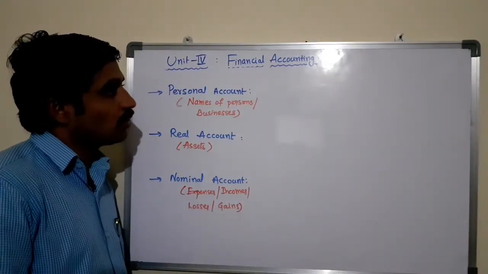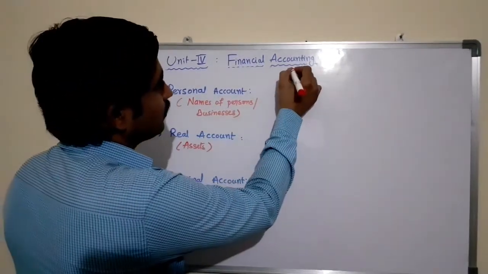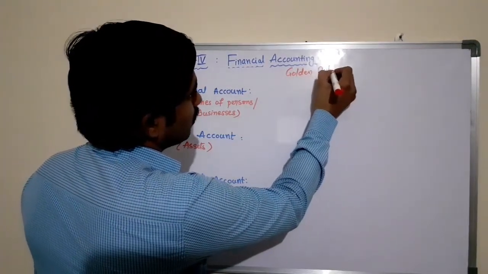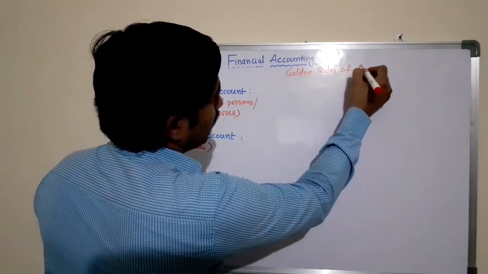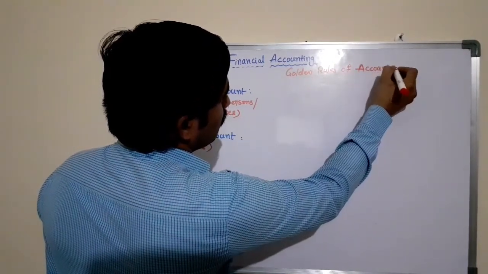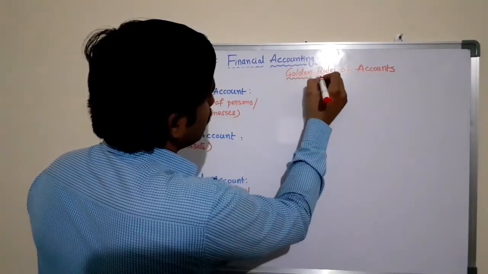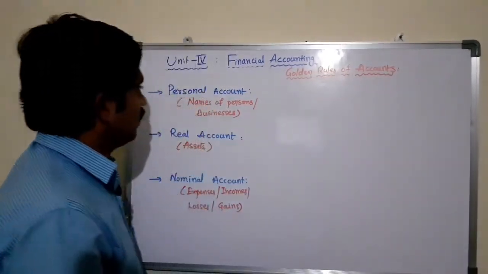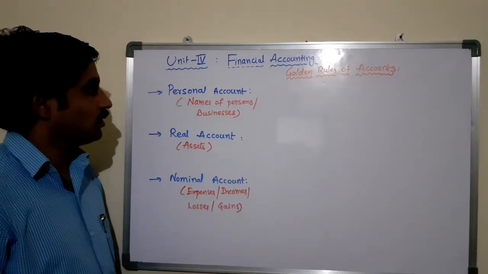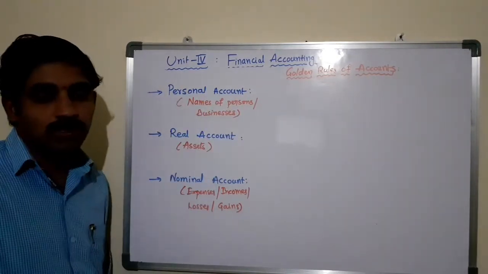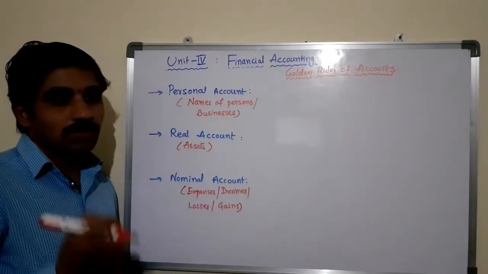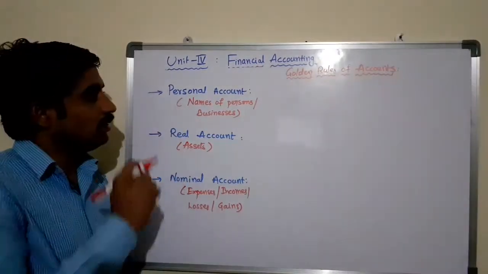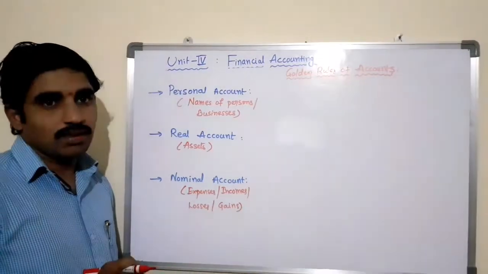Now let us see the golden rules of accounts. So here there are three types of accounts. We have the rules for the respective accounts. Here coming to the first one, personal account. So personal account is an account which is related to the persons or the names of the persons.